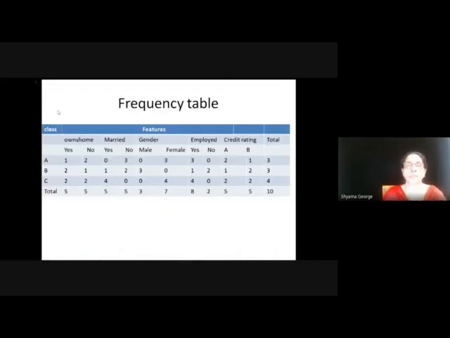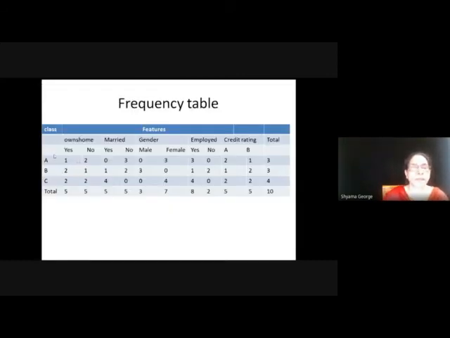In the previous class we have seen one example in which we have calculated by sorting the classes and then taking the value for each individual feature. That example also can be converted to frequency table form.